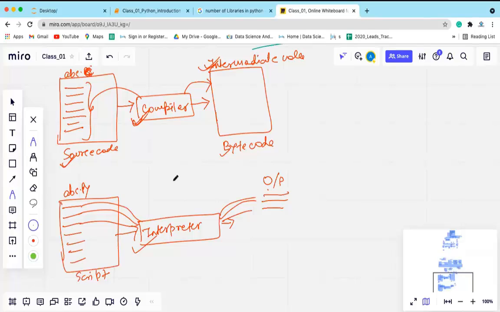Yes, use Google Colab. Those who are not able to install or not working Jupyter Notebook, you guys can use Google Colab. That would be better instead of wasting your time on that installation. You can do it later. Use Google Colab.